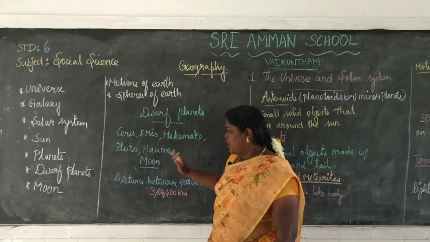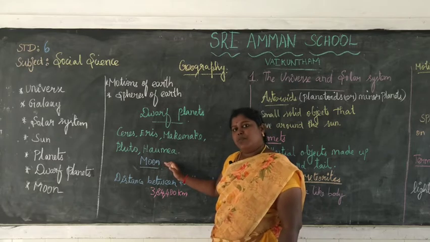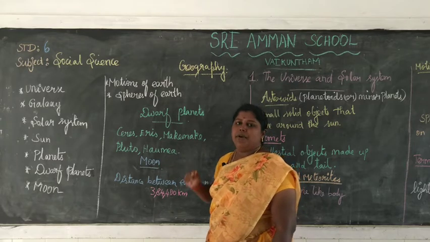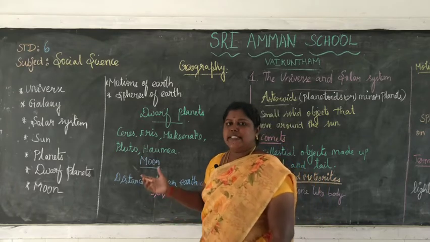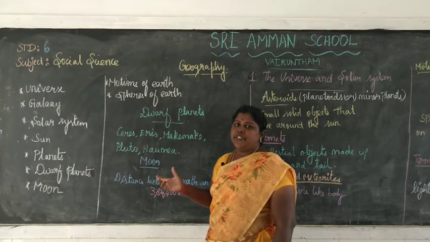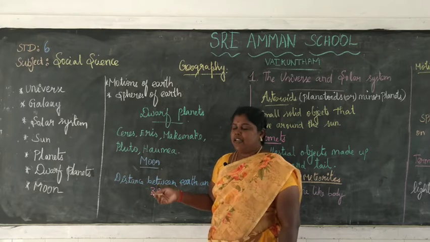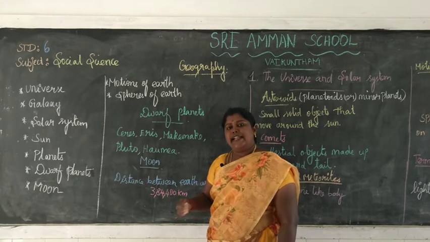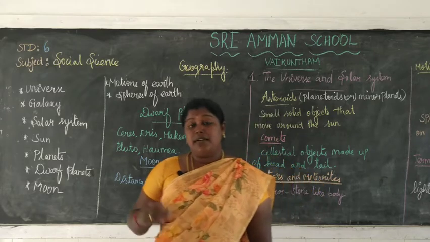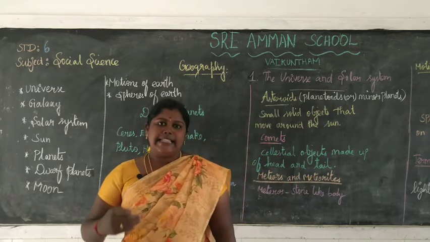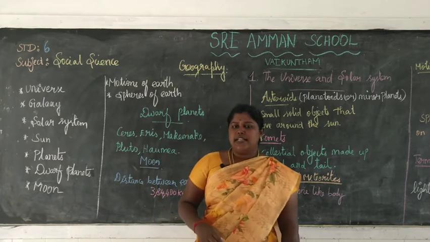So, next one, moon. The moon is a celestial body which revolves around the planet earth. The moon is the only natural satellite of the earth.